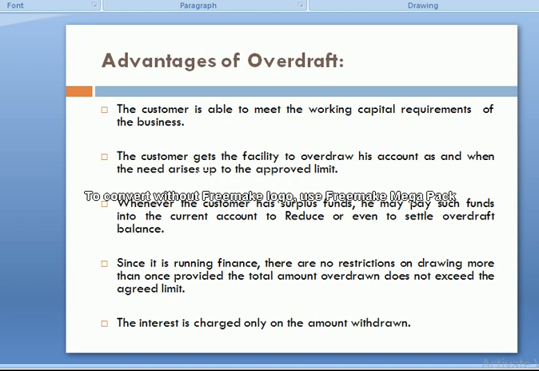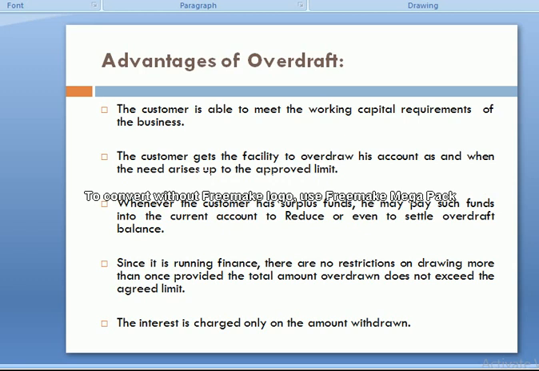When I deposit 1 lakh, they still show a 2 lakh debit balance. When I further deposit 2 lakh, my bank account balance comes to 0. After that, when I make further deposits, my account will be credited and show a positive balance.